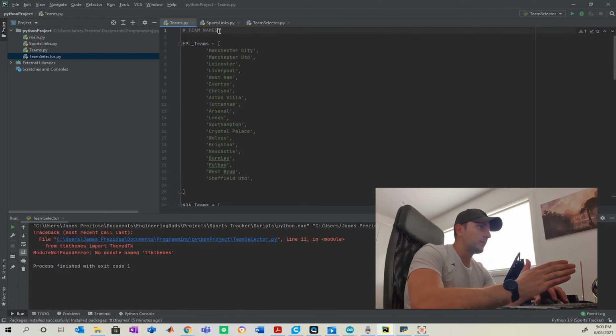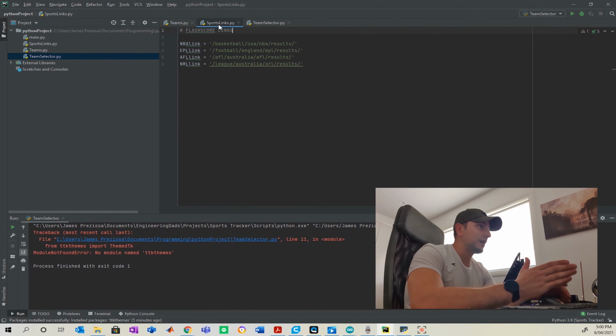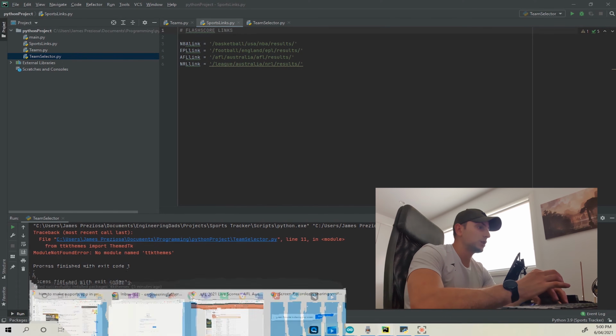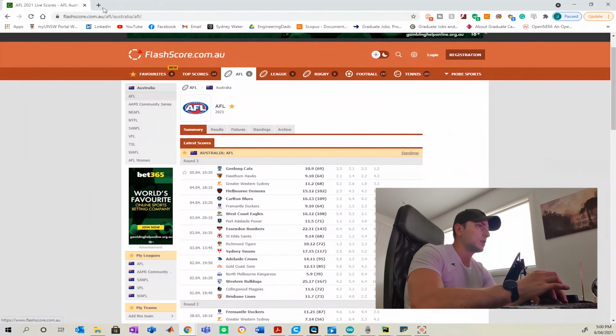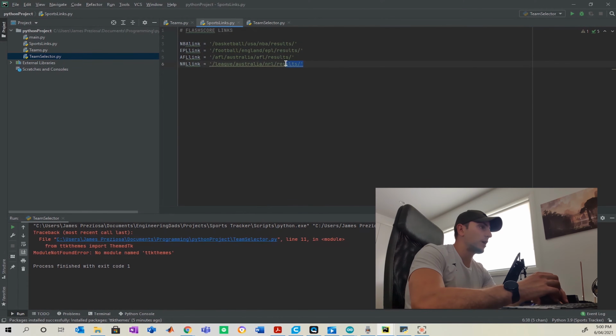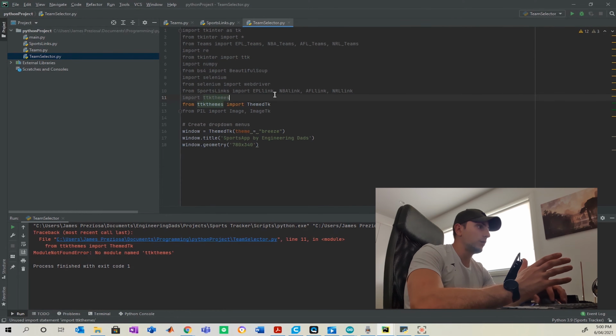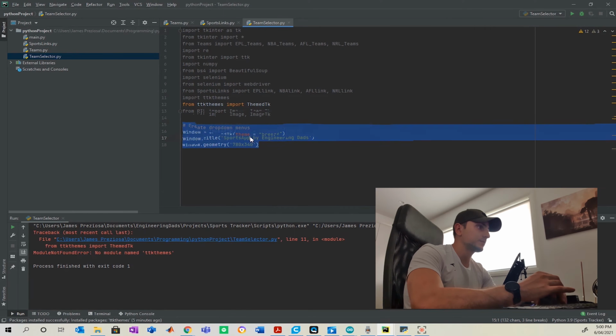And secondly, you're going to want to make another Python file that has the links right at the end of the link. So we're going to have a common link, which we're going to get into, but essentially it's just going to be the flashscore.com.au link with the tail links behind it for each sport. Using those two, you then want to delve straight into it and import these different packages here.